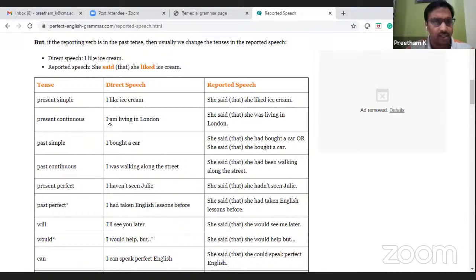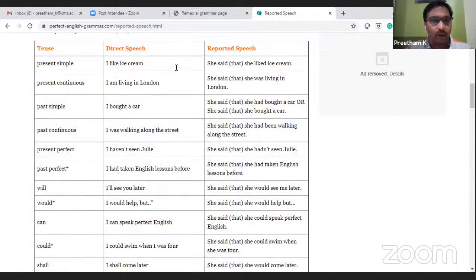So these are the tenses. And how are you going to convert this direct speech into reported speech? If the sentence is in present simple tense or simple present tense, I like ice cream, you have to say he said, she said that she liked ice cream. So this is in reported speech or indirect speech. Present continuous. So tenses topic you should revise. You go through, you watch that video again. Okay, I am leaving. I have mentioned the grammatical pattern that you use in tenses. So I am living in London. She said that she was living in London.